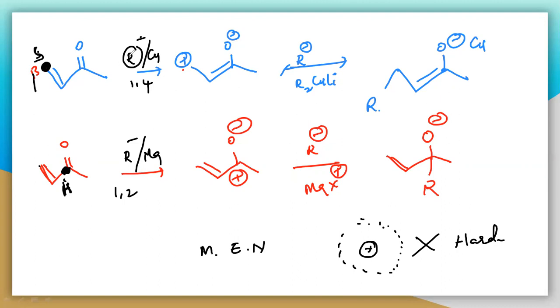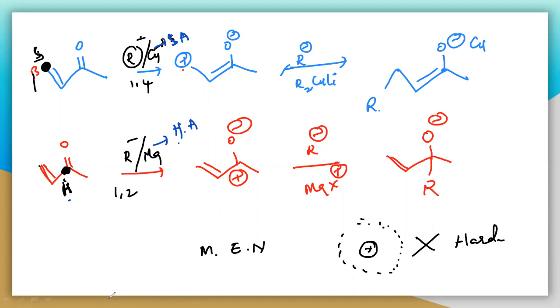Hence here R minus will only bind with the soft one, because this copper is also the soft one. So copper is also soft, and this magnesium is hard. Magnesium is a hard acid because of its small size, and copper is a soft acid. So magnesium will bind only with the hard base. Generally it binds with the C minus here, and here it binds with the beta carbon. So that's why you are getting two different products.